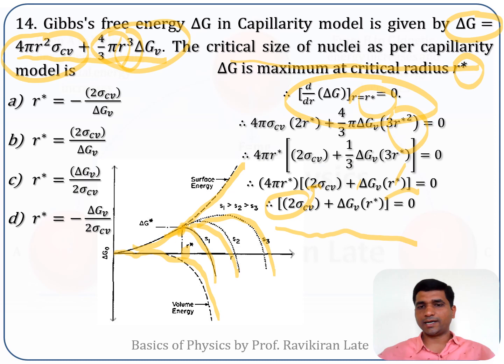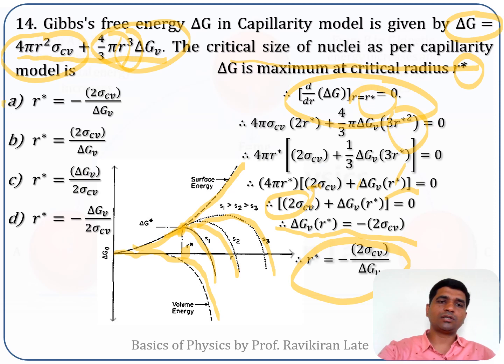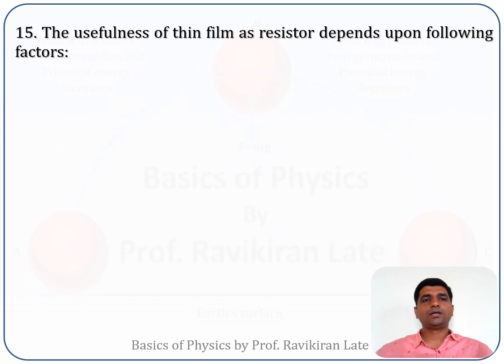So this bracket is equal to 0. If you equate it to 0, from that we can calculate the value of R star, and it comes out to be minus 2 sigma Cv upon delta Gv, which is nothing but option A. So the correct answer for this question is option A.